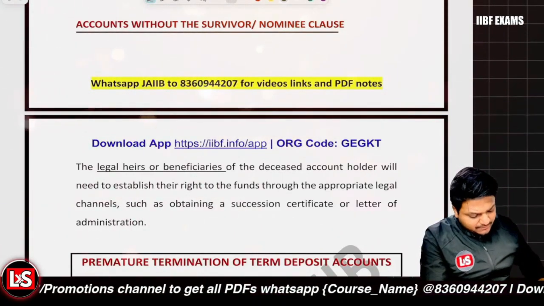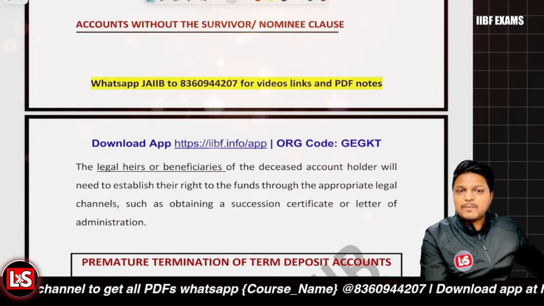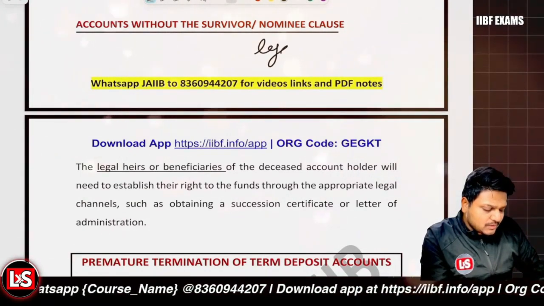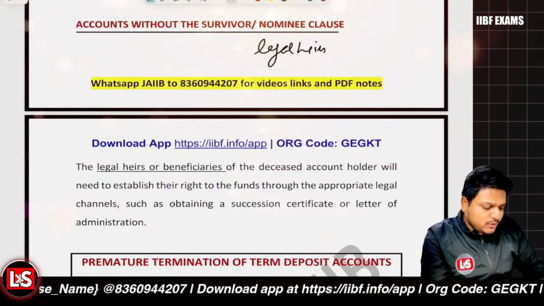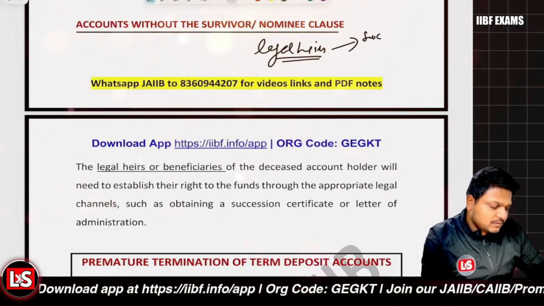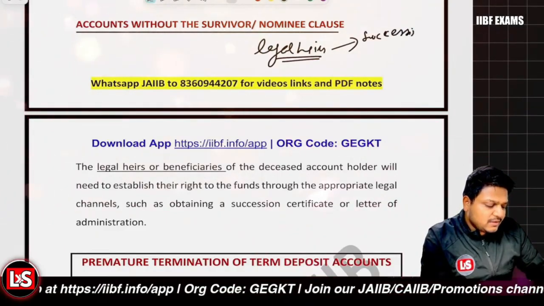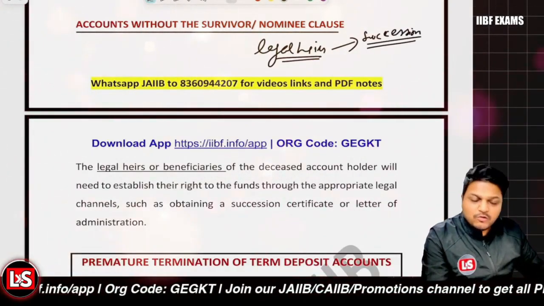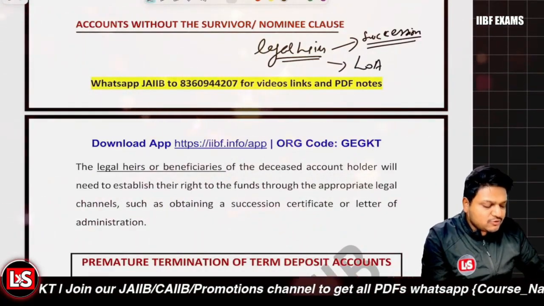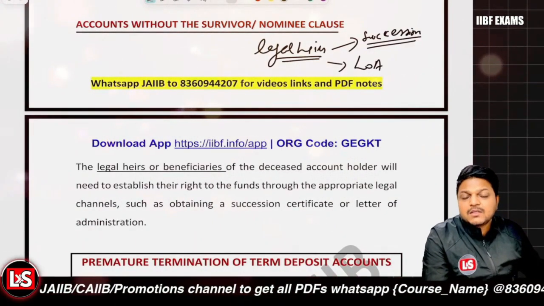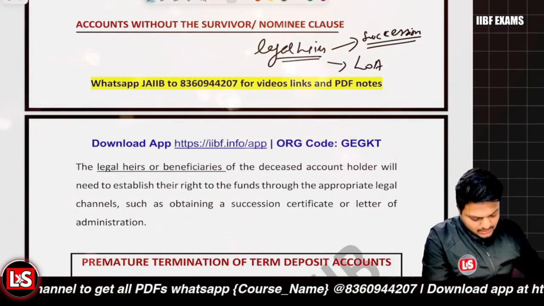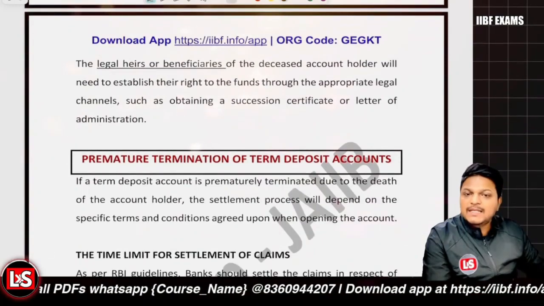After that, it's about what documents are to be produced. So legal heirs are to produce the succession certificate, which will tell that they are the next successors who will be getting the balances, or it could be related to letter of administration, right? And the bank is to follow the legal process before the payment.